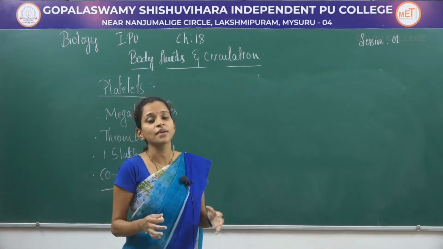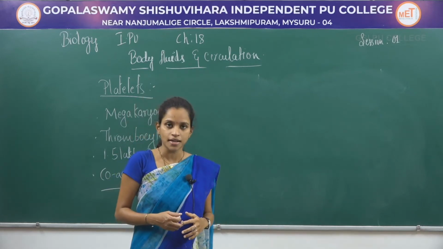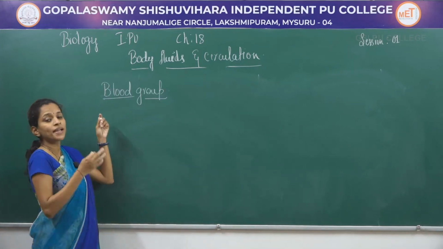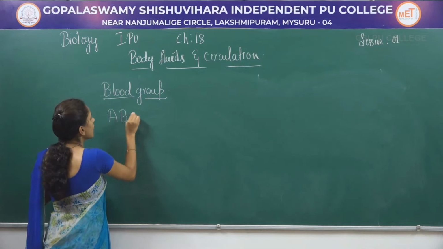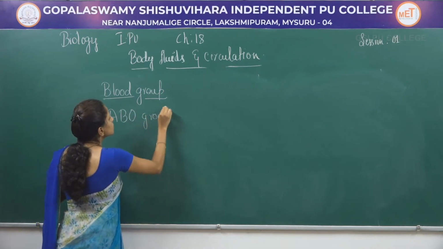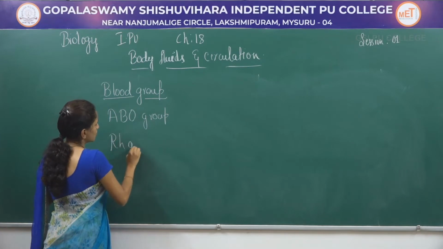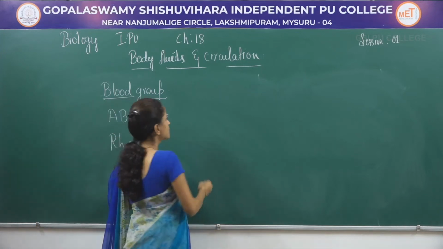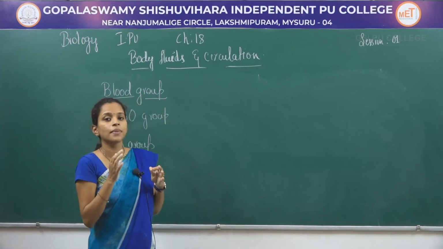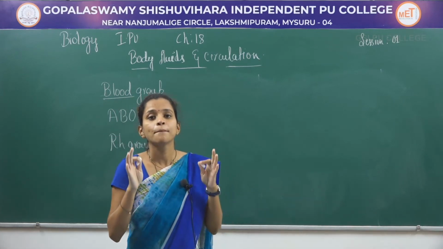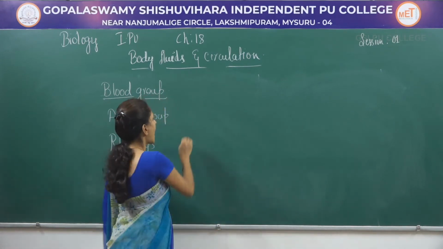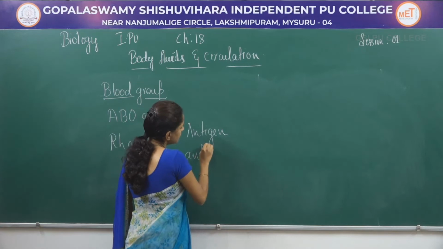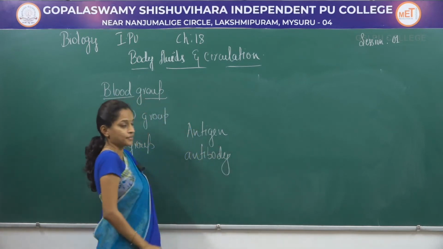So that's about the different components present in the blood. Next, we have to study the different types of blood groups. Blood groups can be classified into two different types: the ABO group and the RH group. ABO blood groups are of four different types. These categories can be classified into four types purely based on the presence of antigen and antibody in the blood.